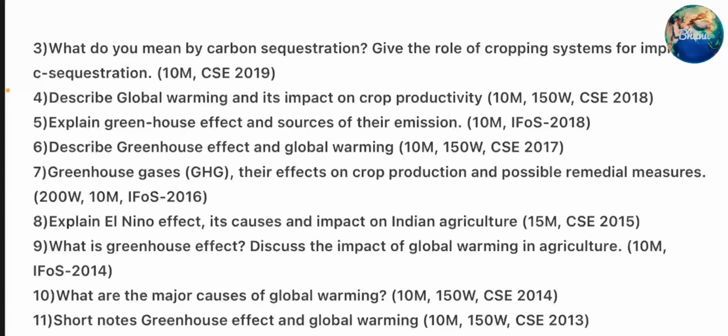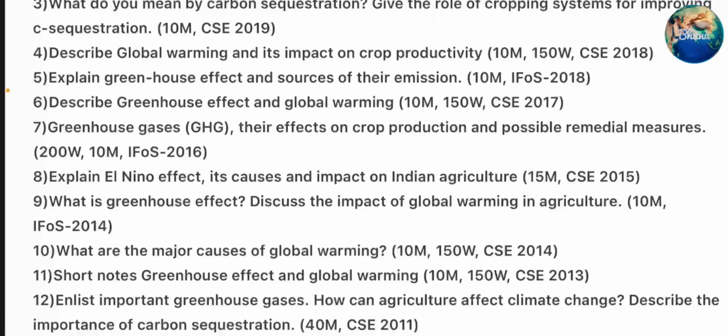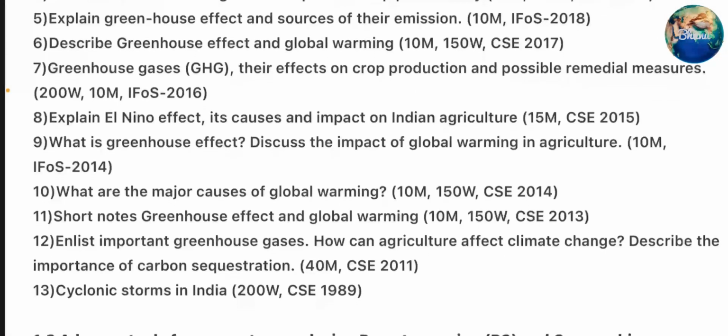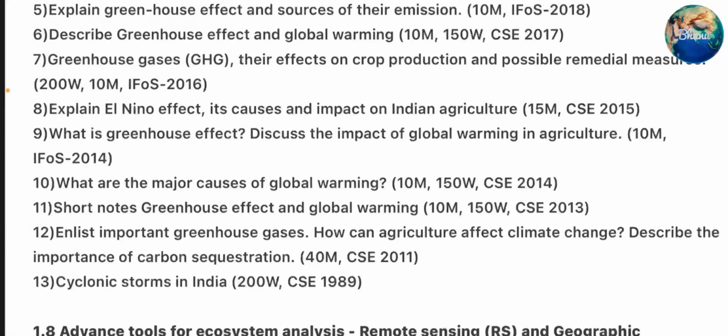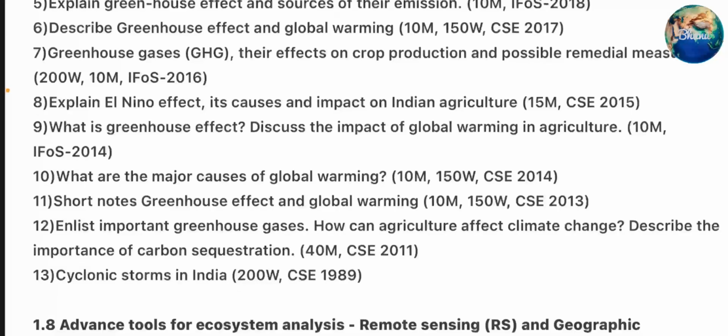10th question, what are the major causes of global warming? 11th question, short notes on greenhouse effect and global warming. 12th question, enlist important greenhouse gases. How can agriculture affect climate change? Describe the importance of carbon sequestration. 13th question, cyclonic storms in India.